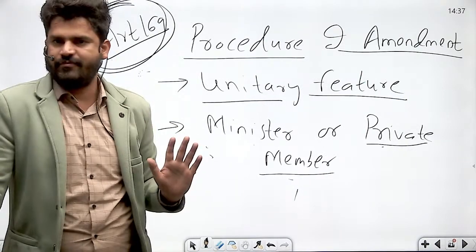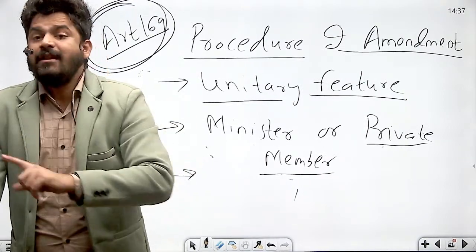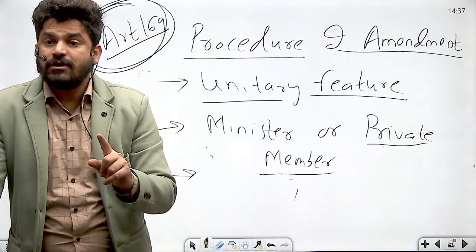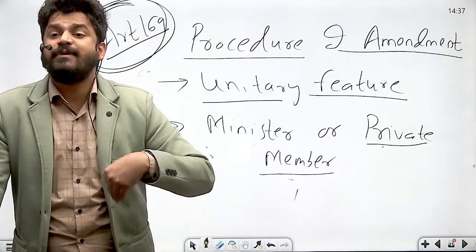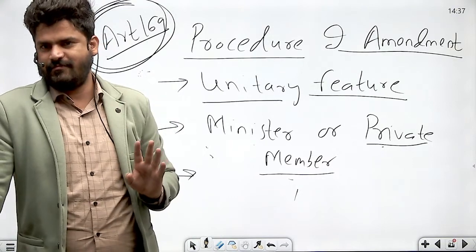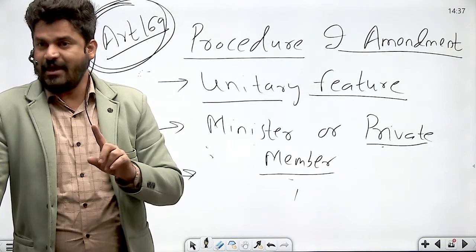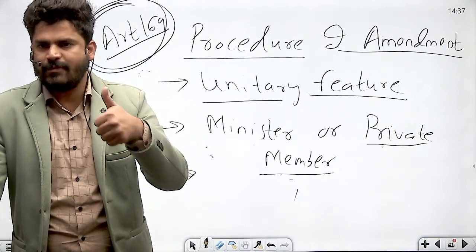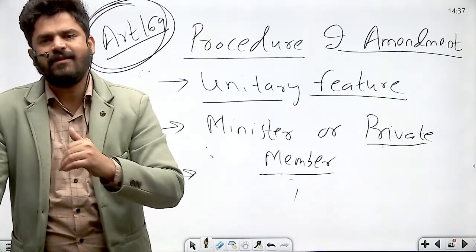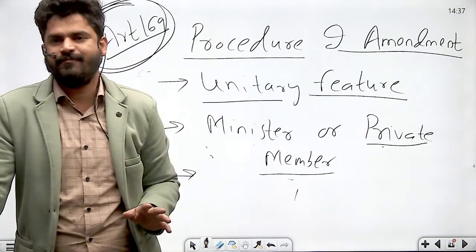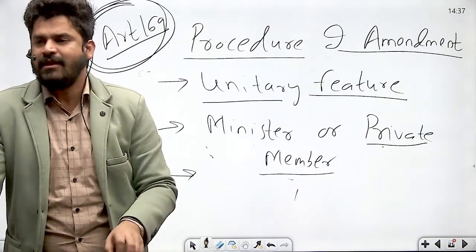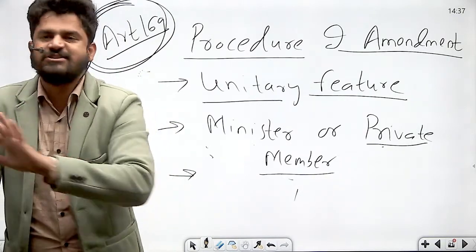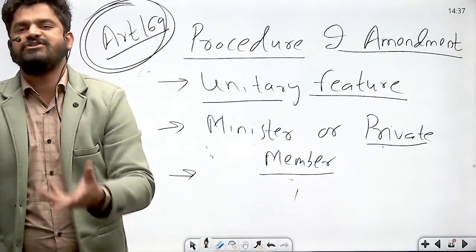It can directly be introduced. A money bill can also be introduced only in Lok Sabha, and that too with prior recommendation of the President. But unlike a money bill, number one, a Constitutional Amendment Bill can be introduced in Rajya Sabha as well. A money bill cannot be introduced in Rajya Sabha. And second, unlike a money bill, introduction of a Constitutional Amendment Bill does not require any prior recommendation by the President.